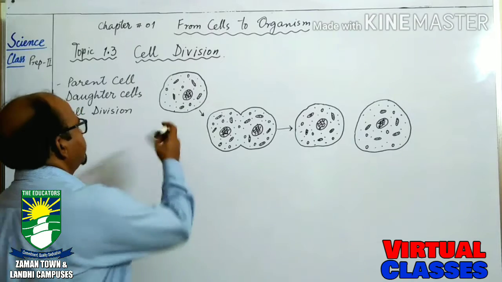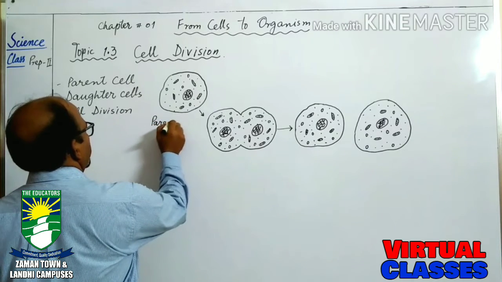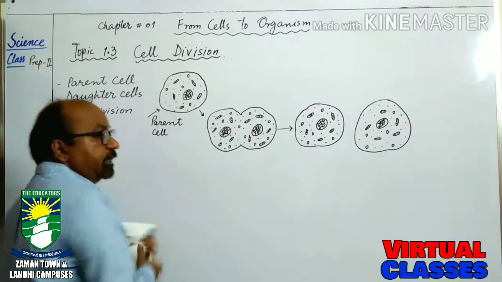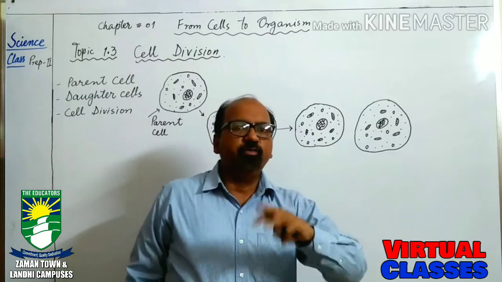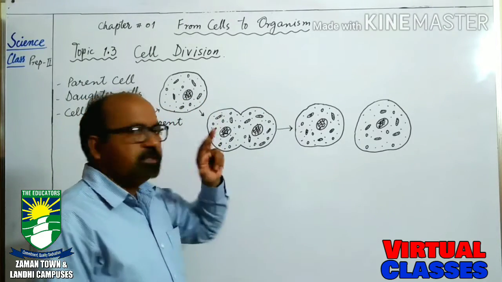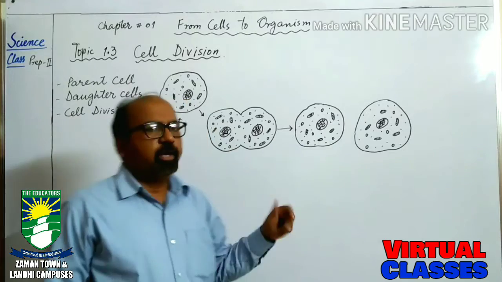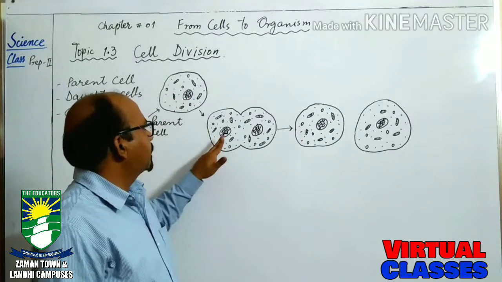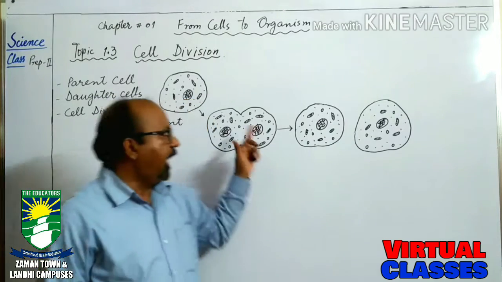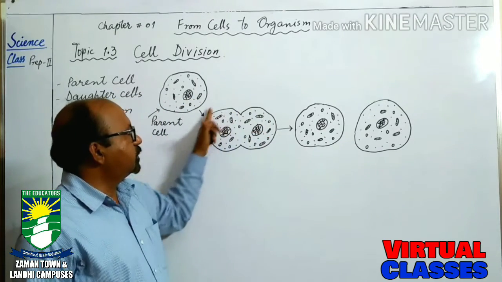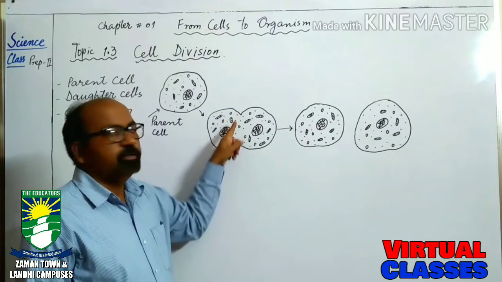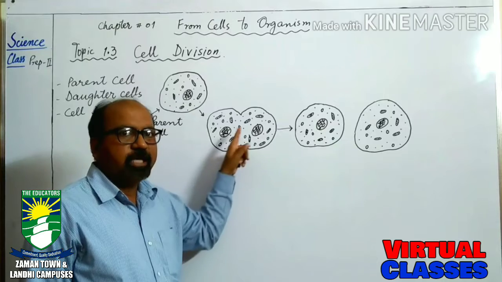This is the cell which is going to divide into two cells. This cell will be called the parent cell. So first of all, in cell division, what happens? The nucleus is divided into two nuclei. As you are watching, this was first one cell. Now it is going to start dividing into two new cells.